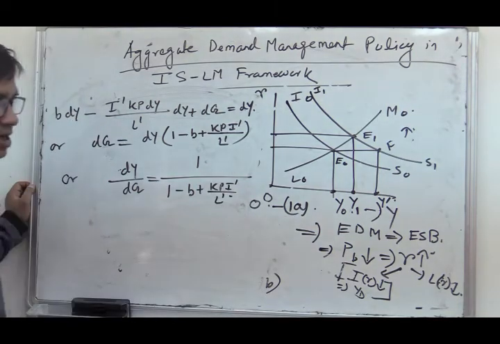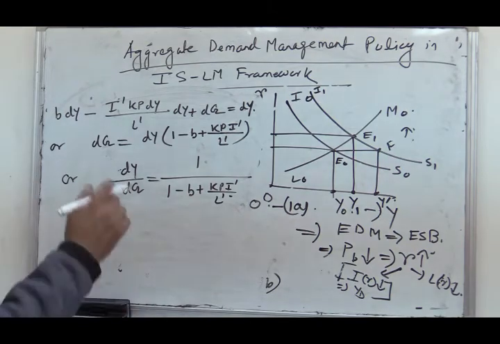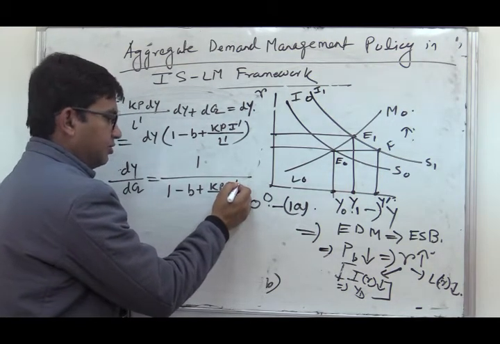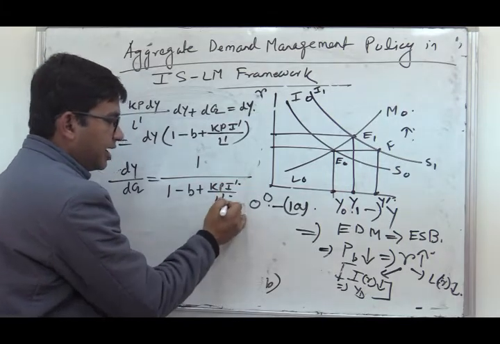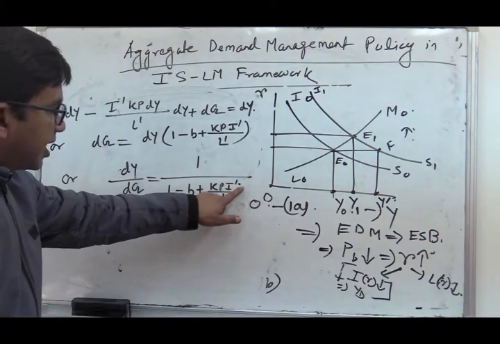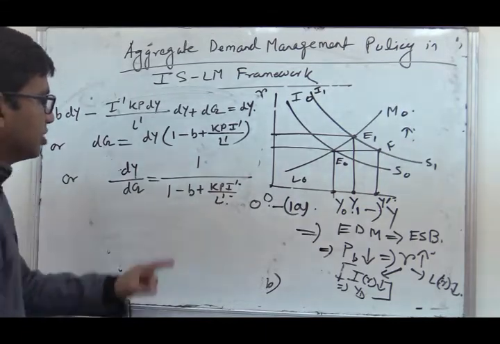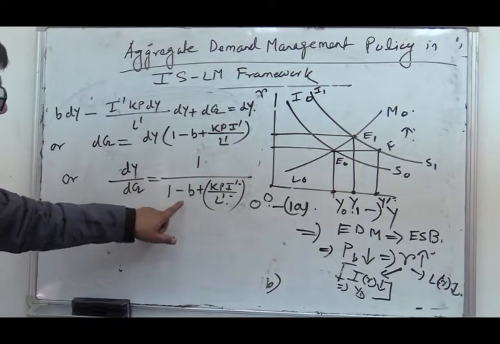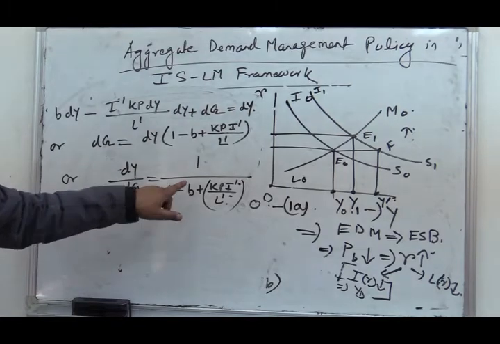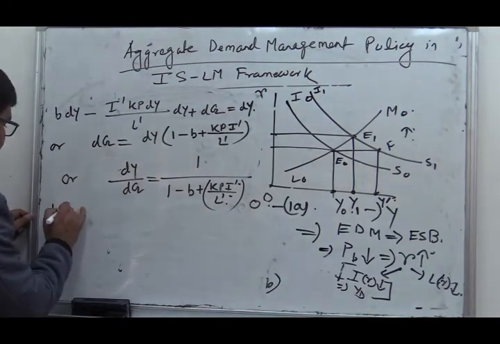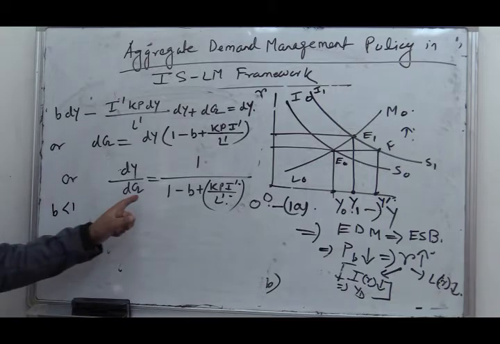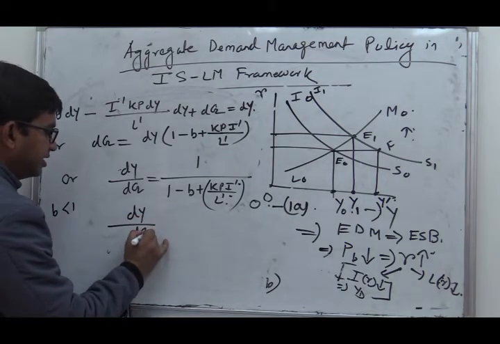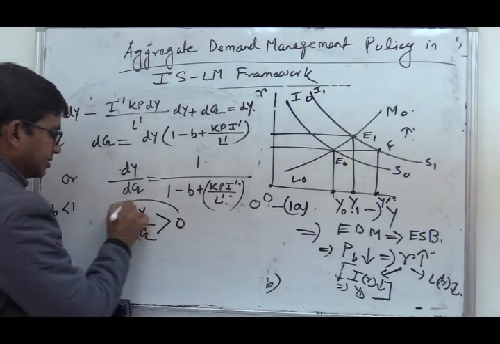So just see here, I dash is less than 0, L dash is also less than 0. So I dash by L dash will be positive, so this entire term is positive. And 1 minus b, we know that b is less than 1, so 1 minus b will be positive. So we can write dy by dg is definitely greater than 0.